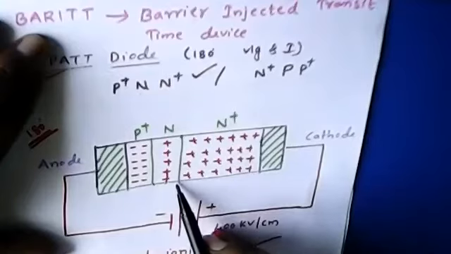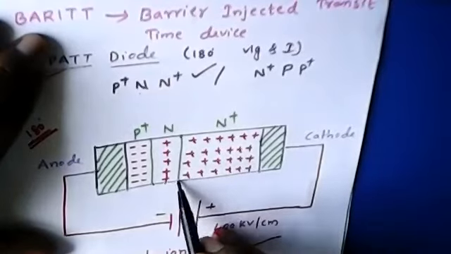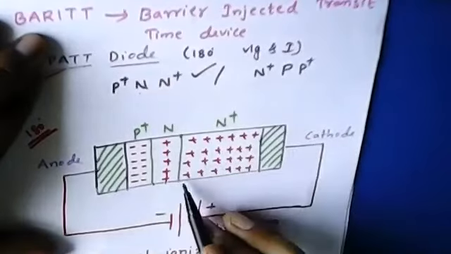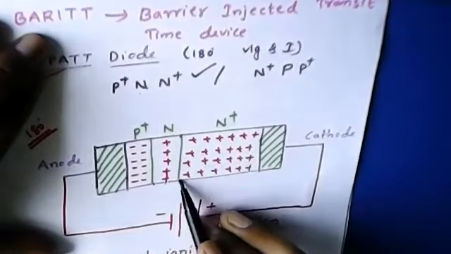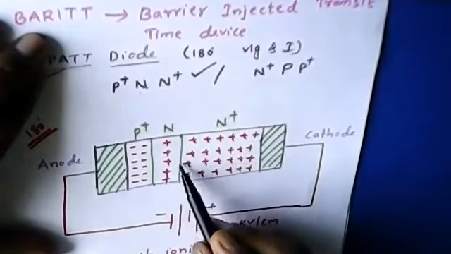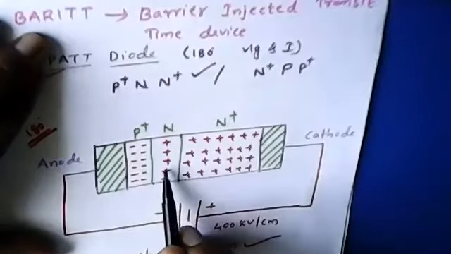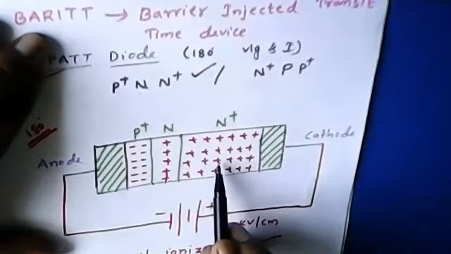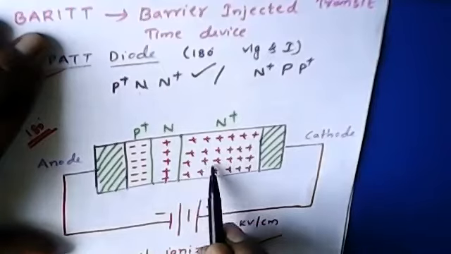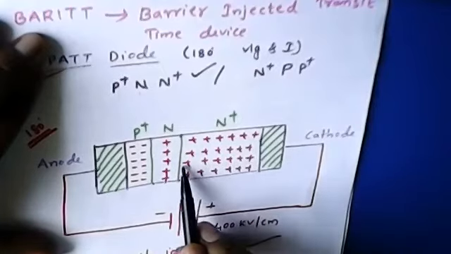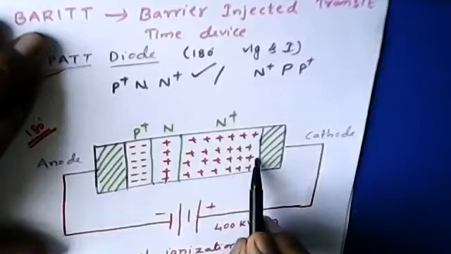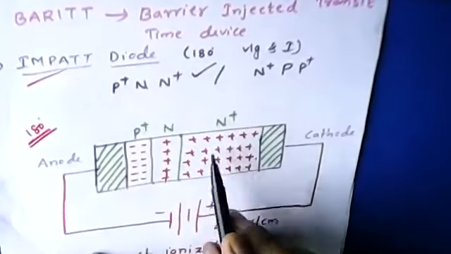It keeps on moving from anode to cathode. The current pulse generated at this particular instant keeps on moving; it won't stay there for a longer time. So it will keep on moving from anode to cathode within this particular device, that is the N-type material.